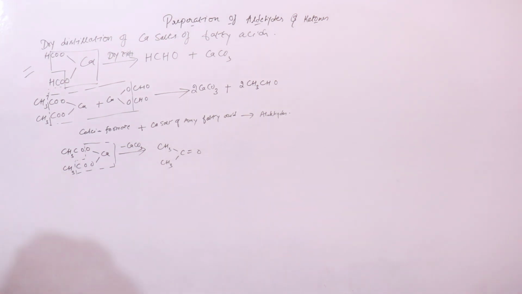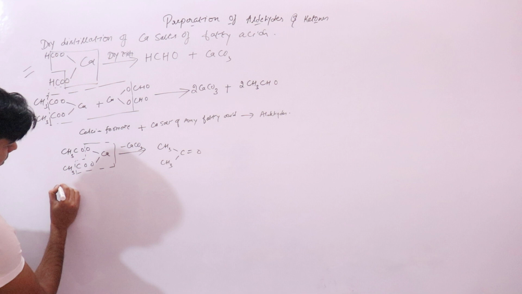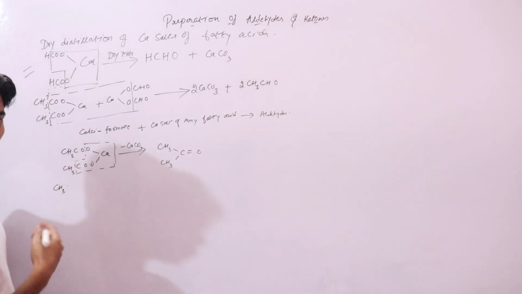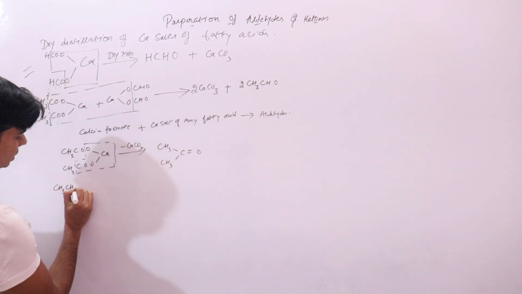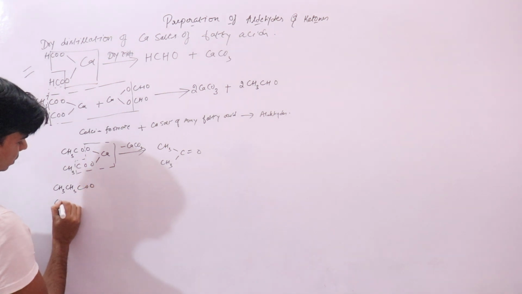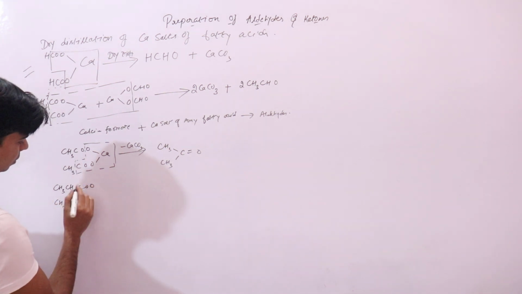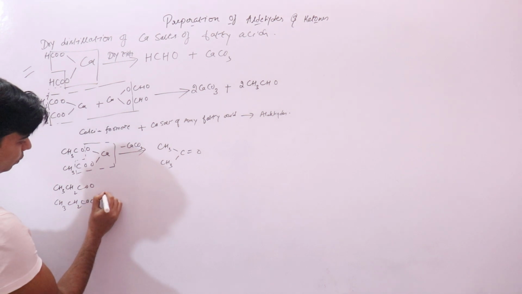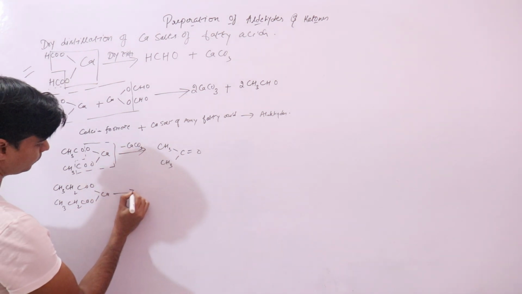Let's take another example, calcium propionate, (CH3CH2COO)2Ca.